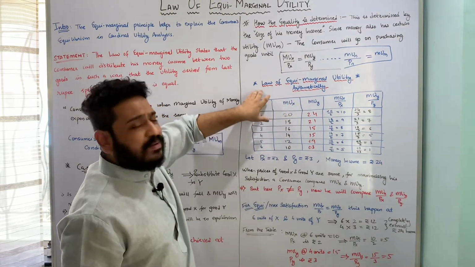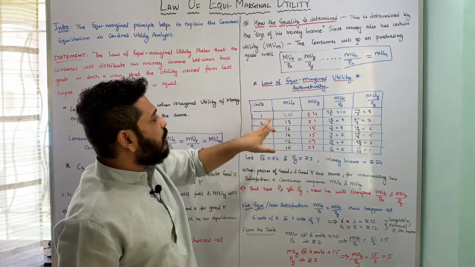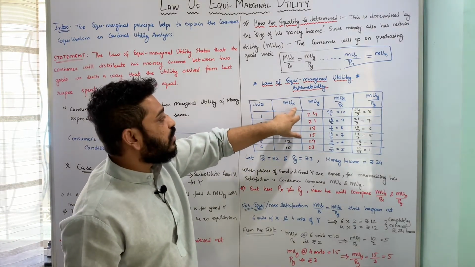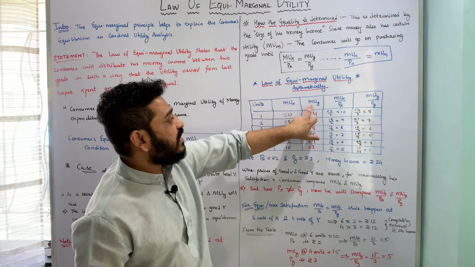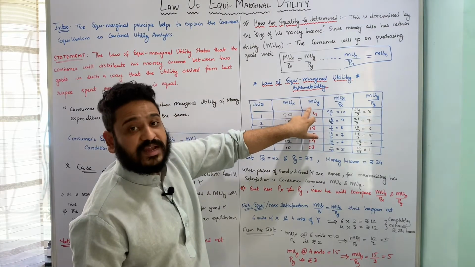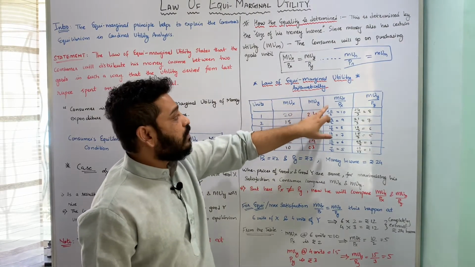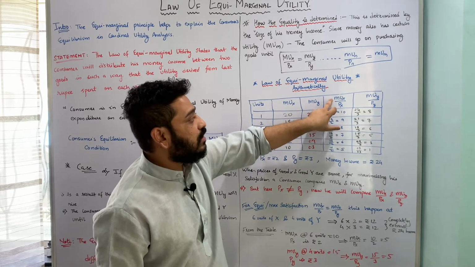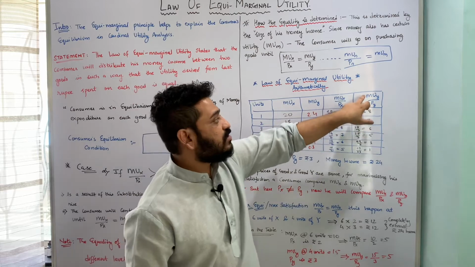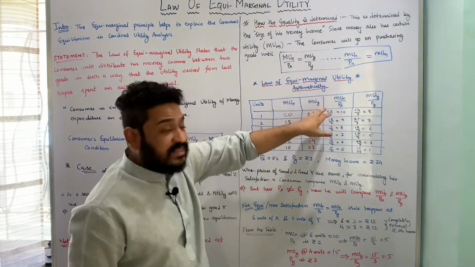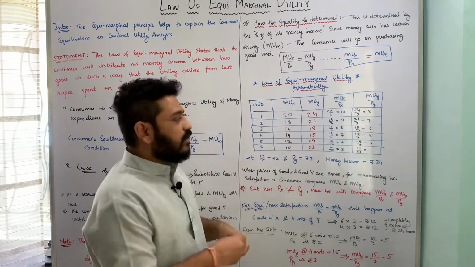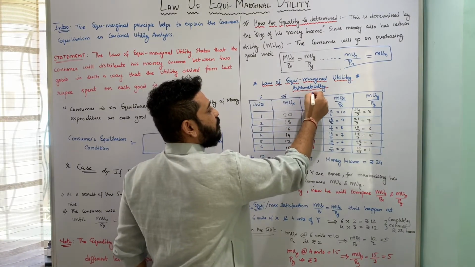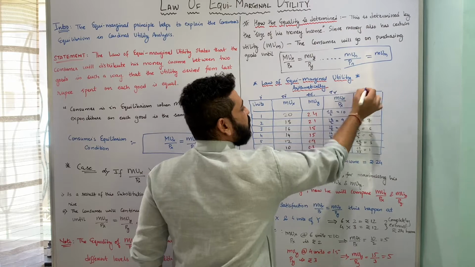So here, in the first column I am looking at the units of consumption, the second column I am looking at the marginal utility of good X, the third column is looking at the marginal utility of Y, the fourth column is looking at the ratio of marginal utility of X to price of X and marginal utility of Y to price of Y. Why this ratio is important, we'll look at it now. So this is the first column, this is the second column, this is the third column, this is the fourth, and this is the fifth column.